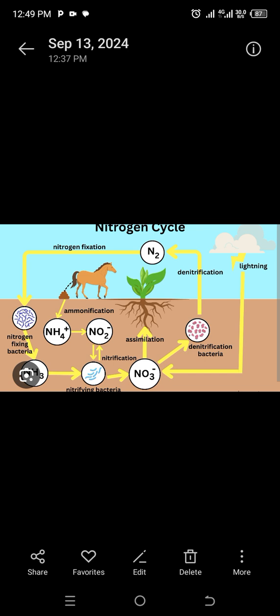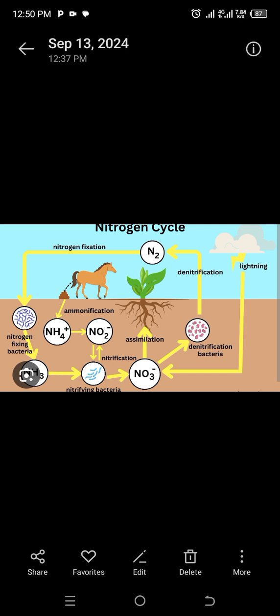How does the nitrogen cycle occur? There are 5 processes involved in the nitrogen cycle. These are nitrogen fixation, nitrification, assimilation, ammonification, and denitrification.